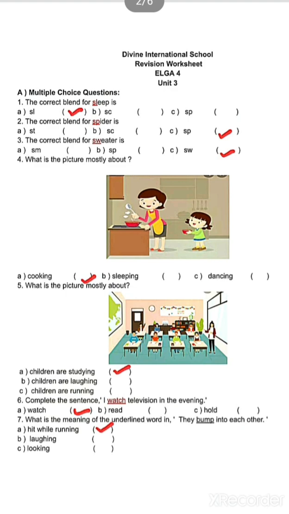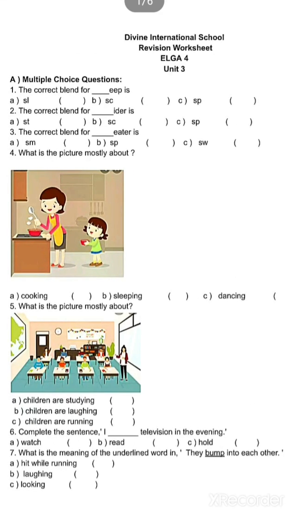So we will tick children are studying. Next, complete the sentence: I dash television in the evening. Which word fits well here? I read television in the evening, I hold television in the evening, or I watch